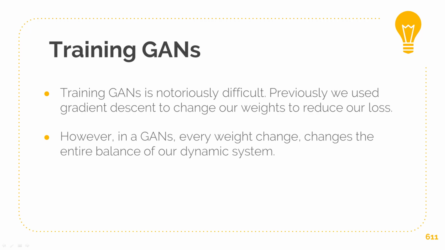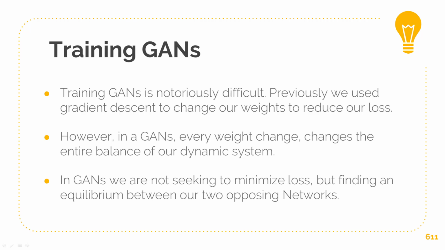However, in GANs, there's a problem here. Every weight change changes the entire balance of our system, and that's because it's a dynamic system. You have two networks contesting against each other, so we can't simply reduce a loss and hope for the best. It's not exactly how it works, and you'll see how it works shortly. In GANs, we're not seeking to minimize a loss, but to find equilibrium between two opposing networks.